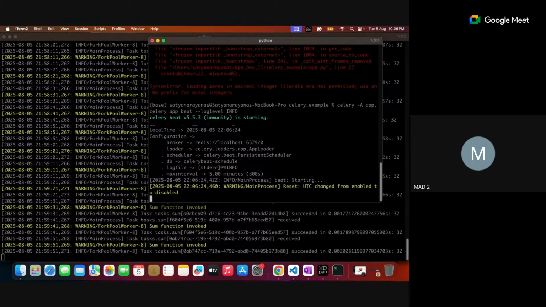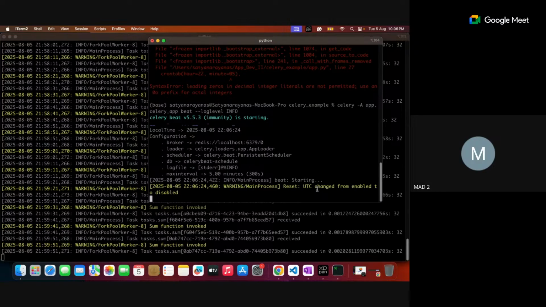Let's wait until 7, because you can observe this particular clock. I think the UTC changed. Earlier UTC was not disabled, and now it was disabled. Now let's see by 10:07 whether it is called. 07 is not done, 7 is done.